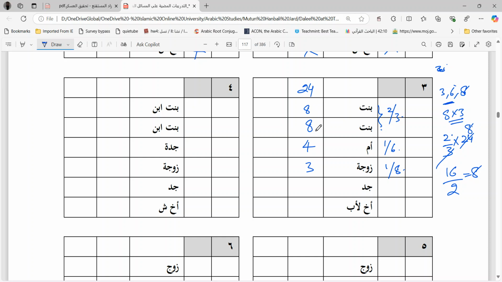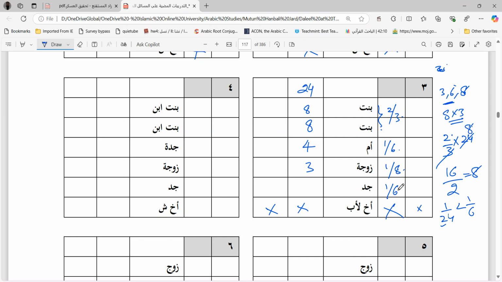How much remains? 8 plus 8, 16. 16 plus 4 is 20. 20 plus 3, 23. Only one remains, which means something remains. Now 1 by 24 remains. 1 by 24 or 1 by 6, which of them is bigger? Obviously 1 by 6 is bigger because the denominator is less here. So 1 by 24 is less than 1 by 6, which means we have to give grandfather 1 by 6 and this brother is not going to take anything. Nothing remains for him.